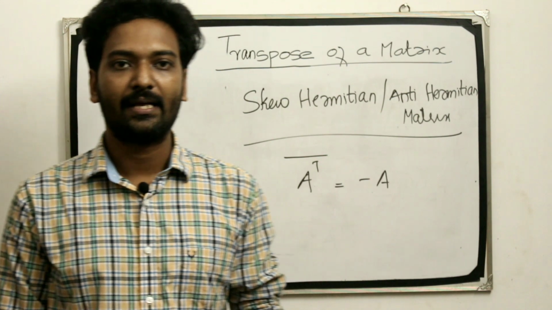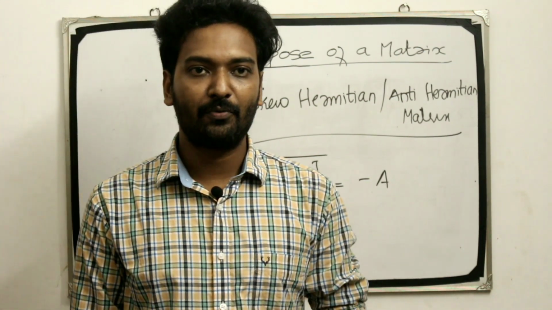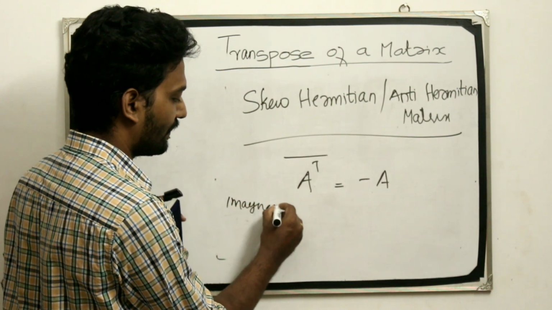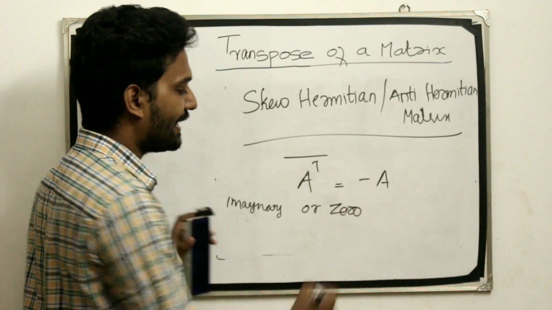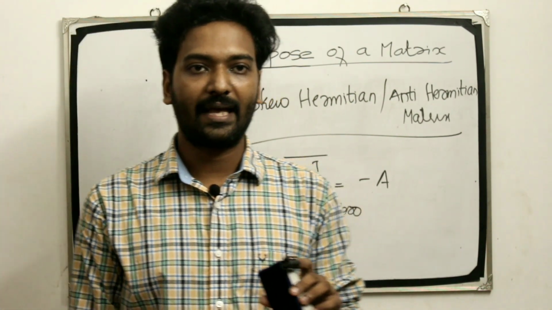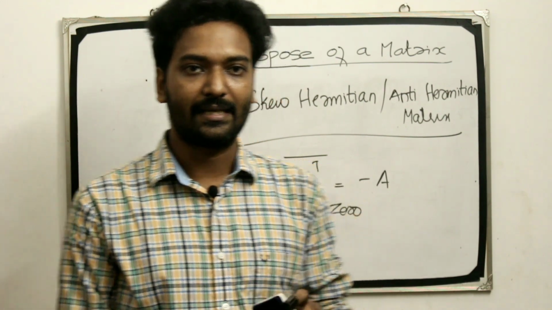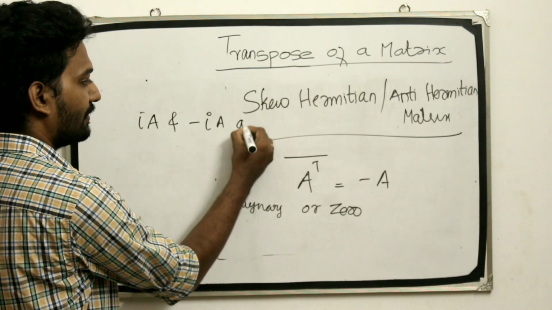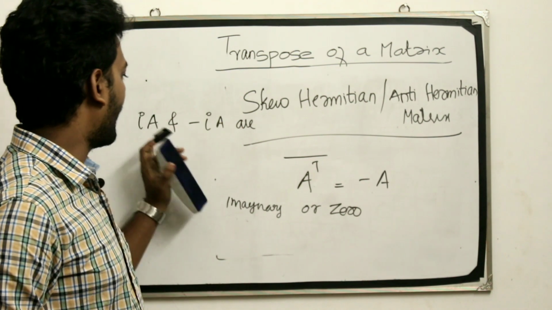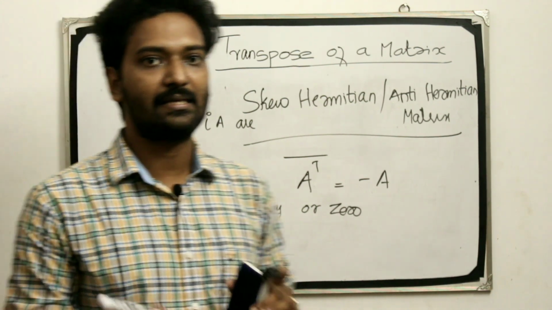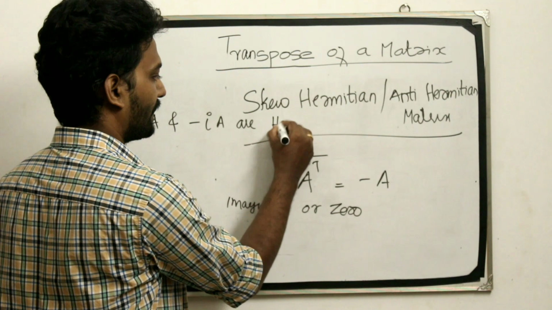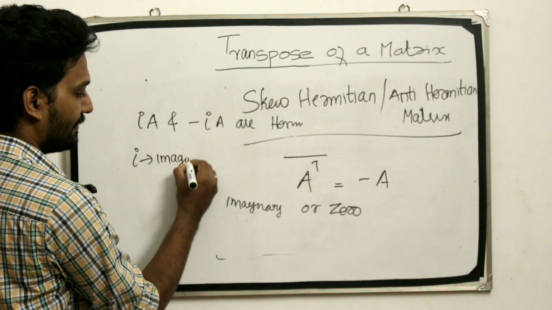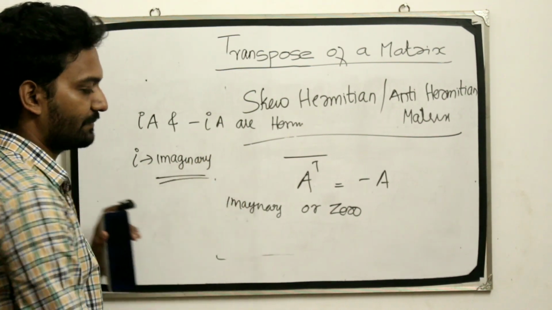The eigenvalues of a skew Hermitian matrix are purely imaginary or zero. If A is skew Hermitian, then i times A and minus i times A are Hermitian, where i is the imaginary unit.